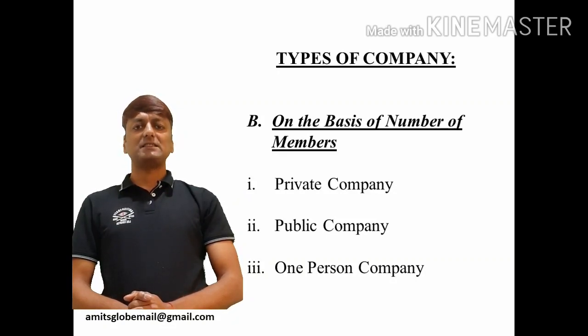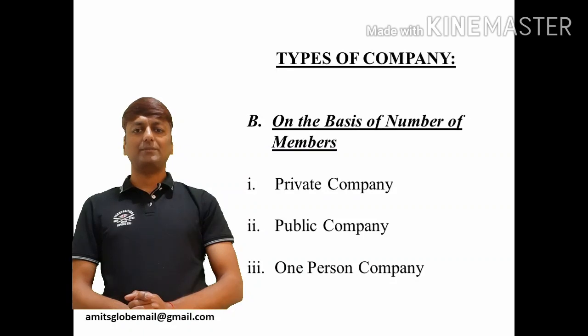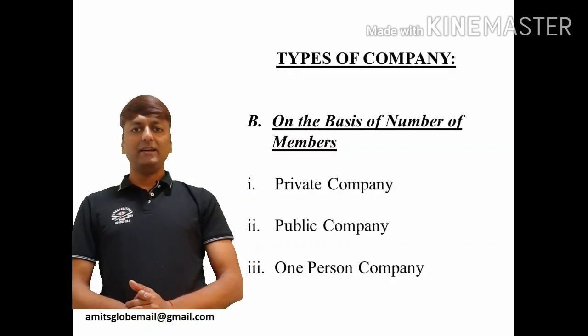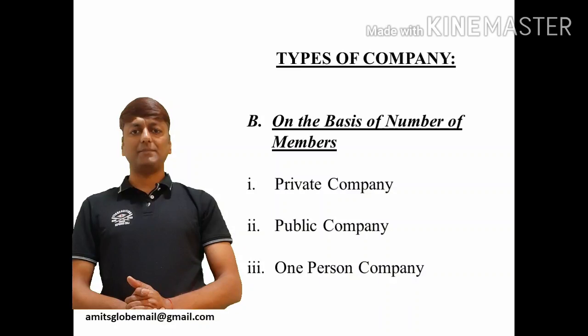The next kind of company is the one-person company. A one-person company is basically a private company with only one person as its member. This concept was introduced in the Companies Act 2013 with an objective of converting sole proprietorship business into the company format, which is more statutory compliant and more transparent. In this category of company, the one person who is the member must appoint a nominee who will take over the company in case of his death or legal incapacity.